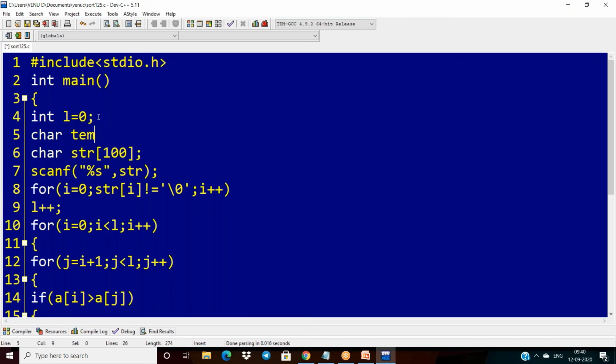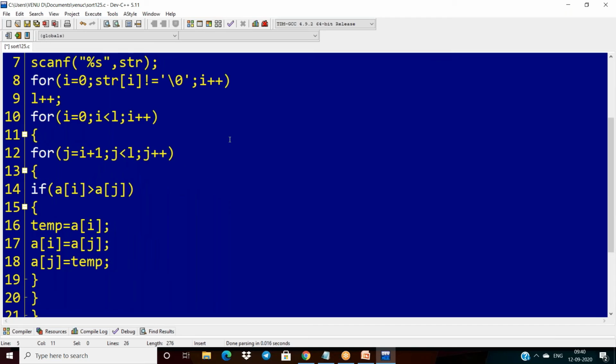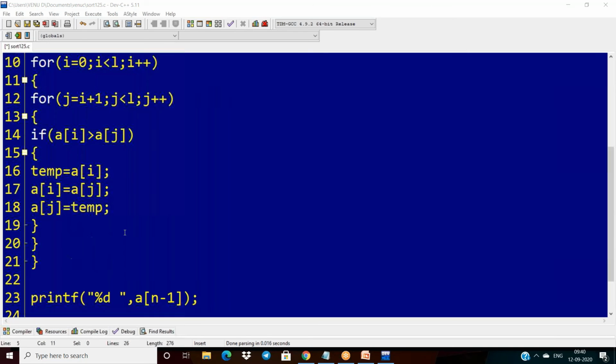Now what is the meaning of this? We are comparing the first character with the next, and if it is greater, then swap. How are characters compared, sir? Characters internally use ASCII values, and with those it can compare. The same thing I am using here.